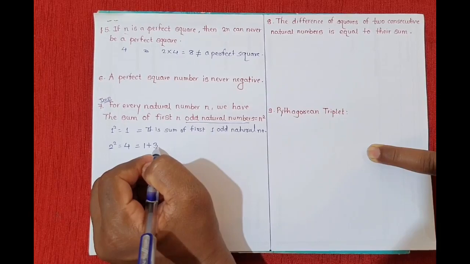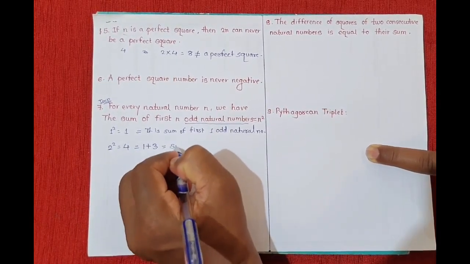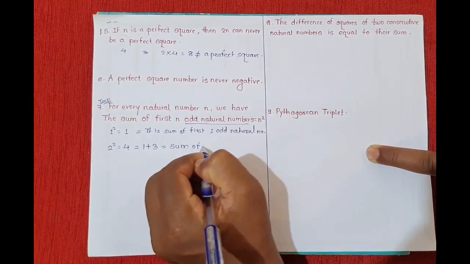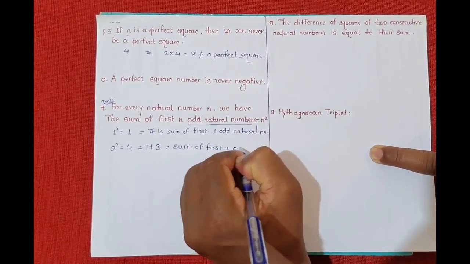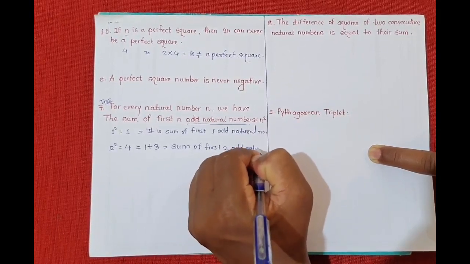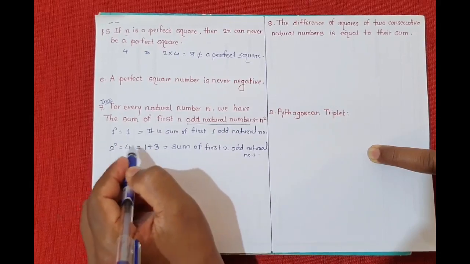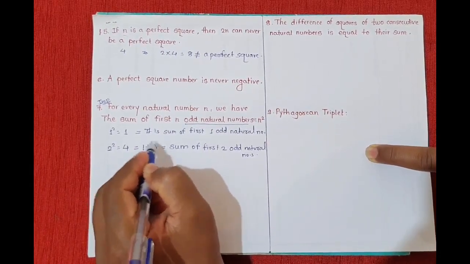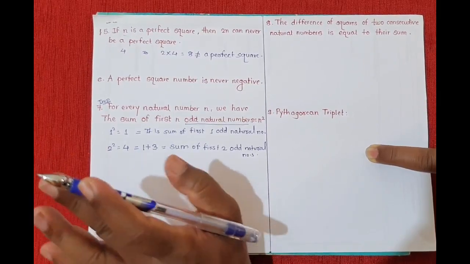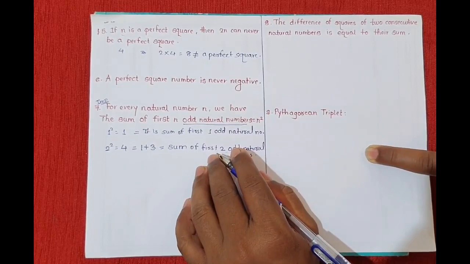So 3 plus 1 is equal to 4. Understood? That is the sum of the first 2 odd natural numbers. Okay, so if you take the first 2 odd natural numbers, their sum is equal to the square of 2.